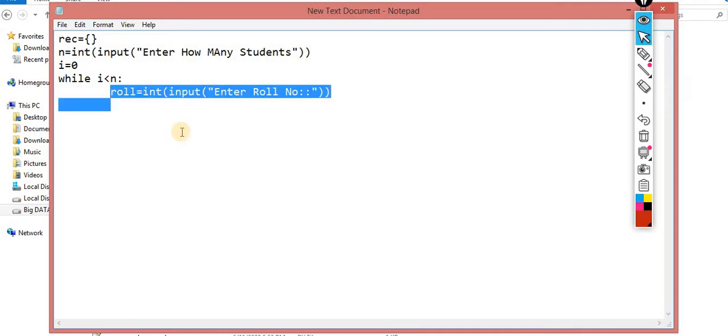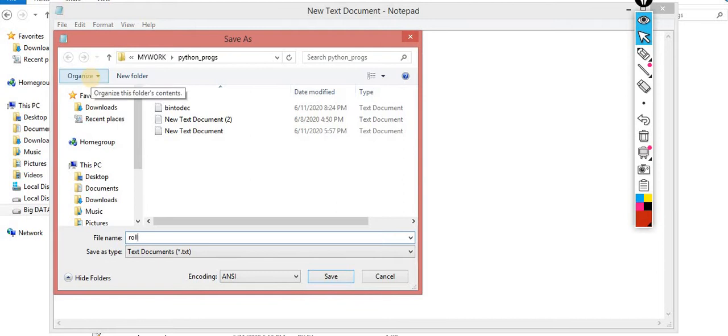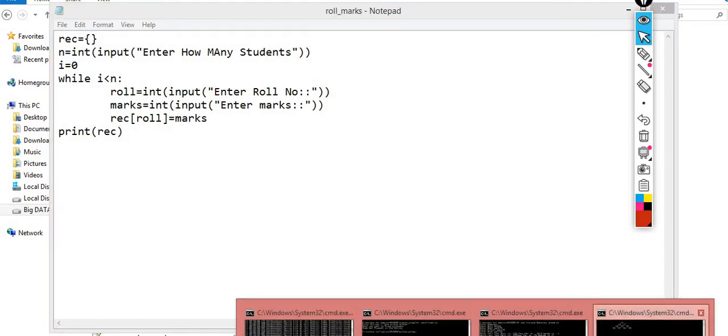Control C, Control V, and then the second one I am taking is marks. Enter marks. So here now what I have to do is record of roll is equal to marks. If I simply print record here, now you can observe what output I will get. Save as roll and marks.py. Now run this.